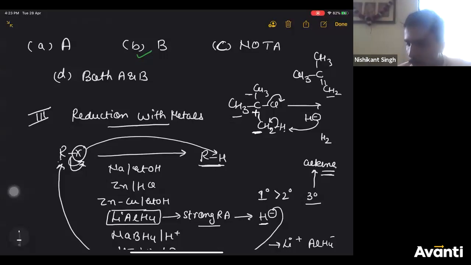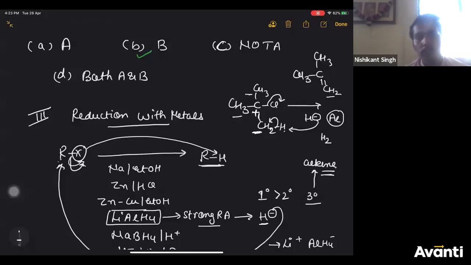So I hope you understood why tertiary alkyl halide will react to give alkene in case of LiAlH4, right? Because of the bulky size of H minus, and aluminum is also large. Whereas NaBH4 is a weak reducing agent, so H minus concentration will not be so much.